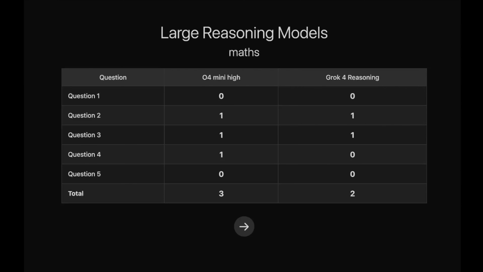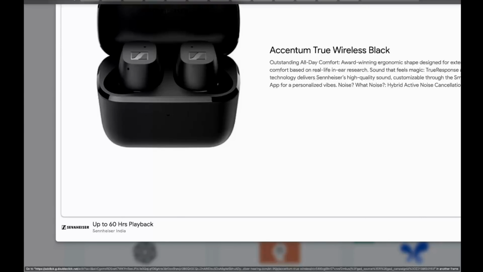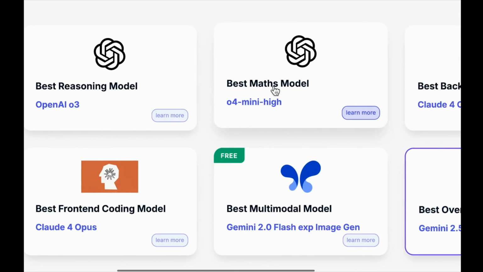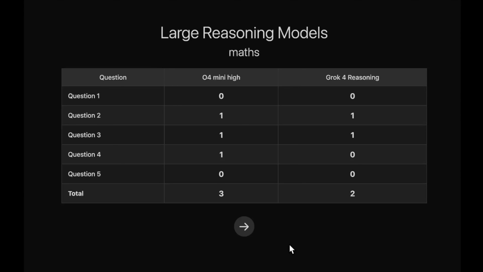So talking about the math guys, I am not very sure. I will have to wait for the Frontier Math results to come. Only then can we say that Grok 4 is the best math model. And also what I'm thinking is, why didn't they include Frontier Math? I mean, it can't be that they don't know about the Frontier Math benchmark. Maybe the model didn't perform very well in Frontier Math and that's the reason they didn't pick it. But we'll have to see when the results for Frontier Math come.